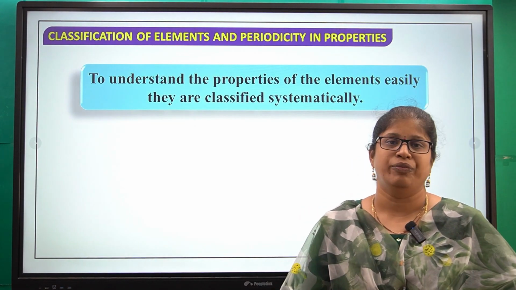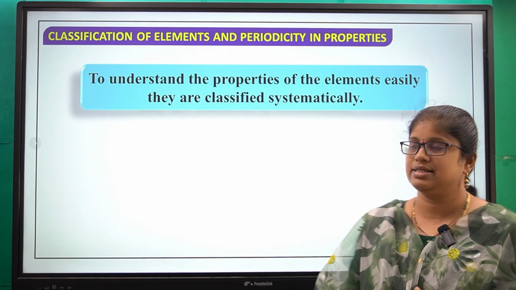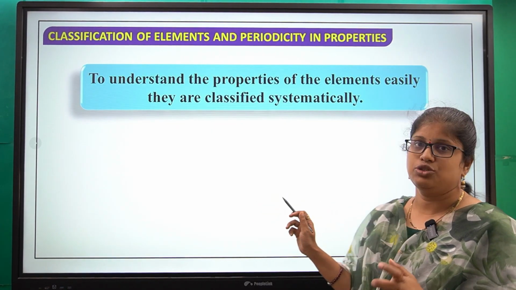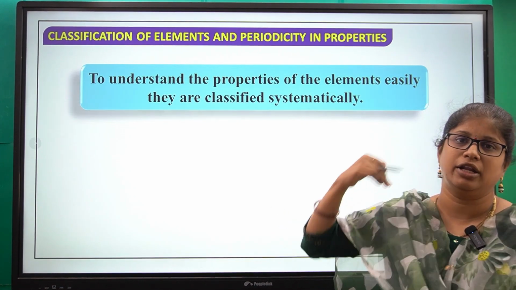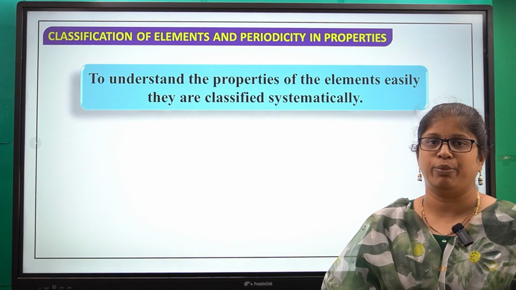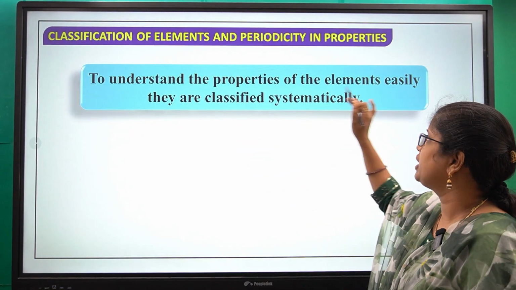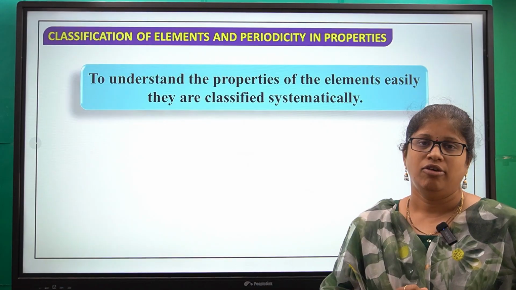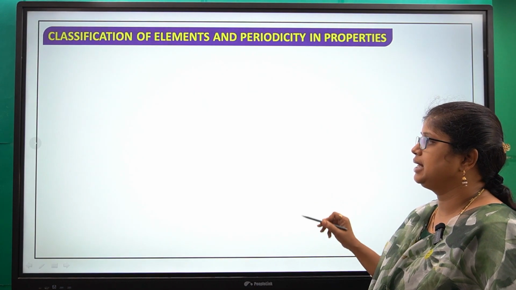So here also these elements are arranged in a systematic way, and we can see the place of the element in the periodic table and find the properties of those. So to understand the properties of these elements easily, scientists classified the elements systematically.